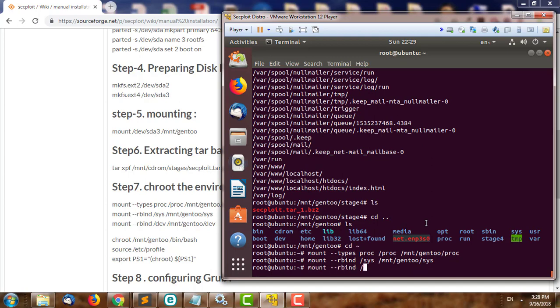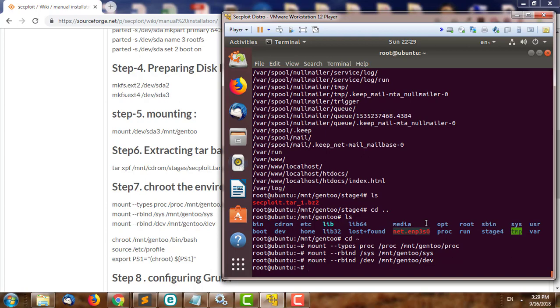Please make sure to execute every single command mentioned in the guide. After that, we execute chroot into gentoo, and then bash.